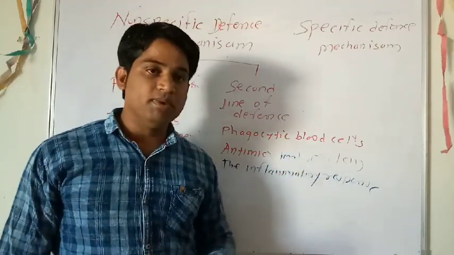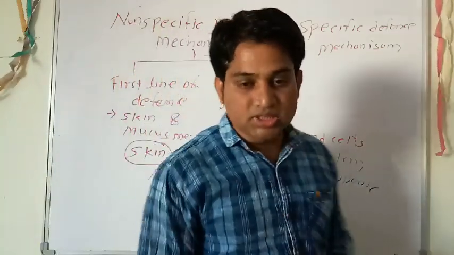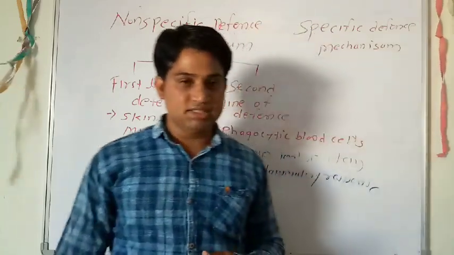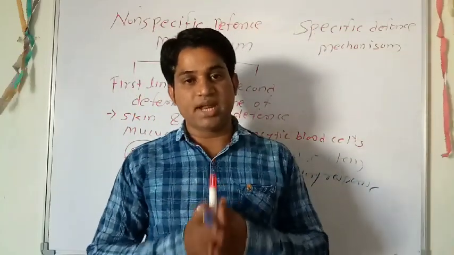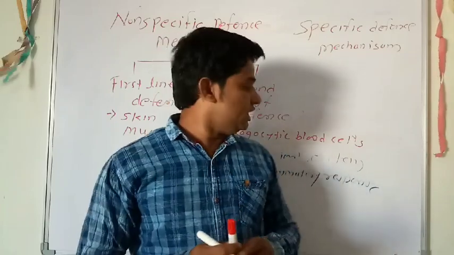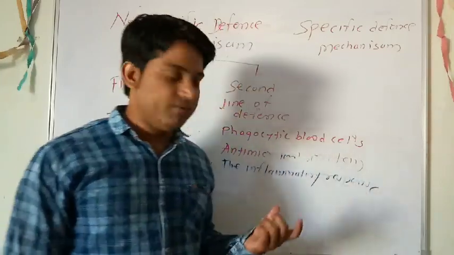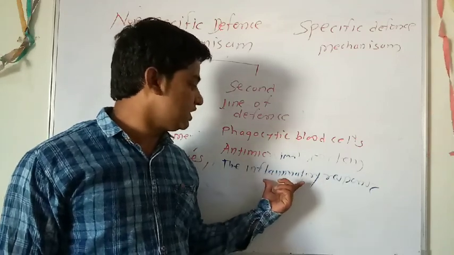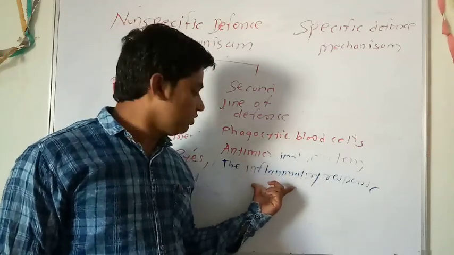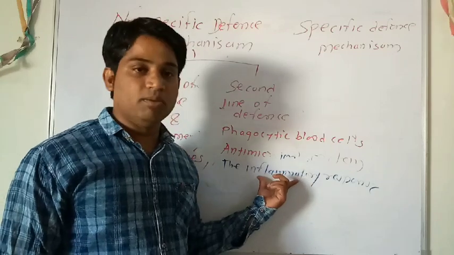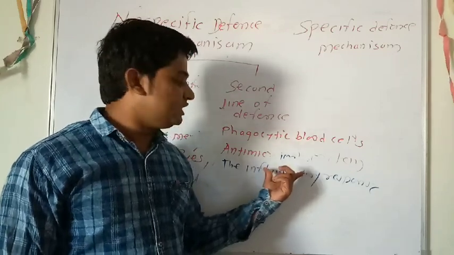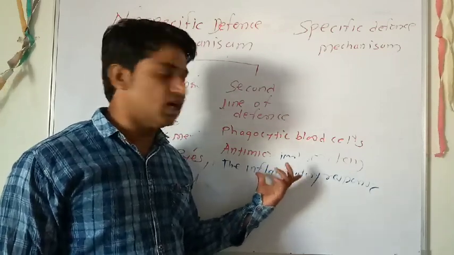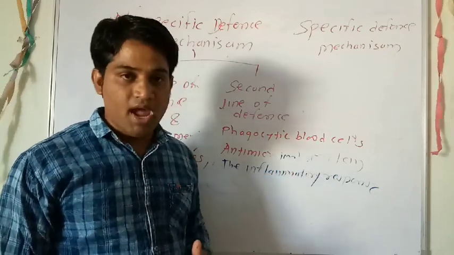The third is the inflammatory response. The inflammatory response includes many categories of cytokines. These cytokines first interact with your blood vessels and increase the thickness of the blood vessel. Many cells present in the inflammatory cells interact at that particular place and release their secretions, and these secretions, enzymes or cytokines kill that particular type of antigen.